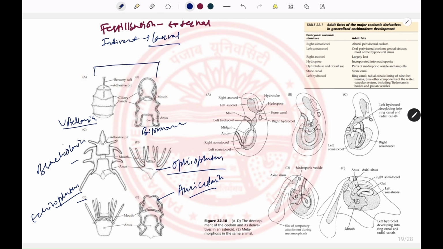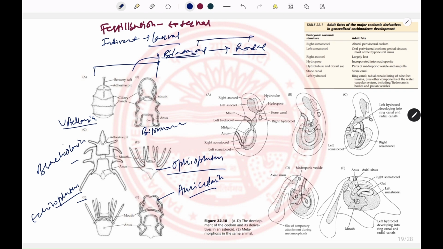So these are the larval forms of Echinodermata. The common thing in these is bilateral symmetry. However, the larvae metamorphose into radial adults.